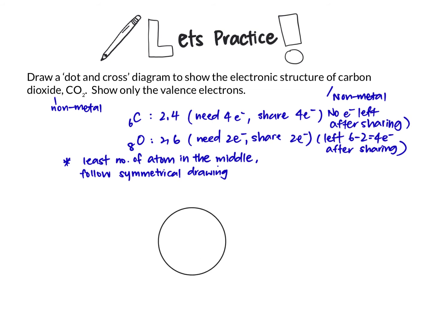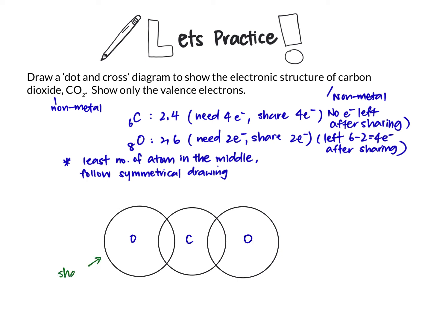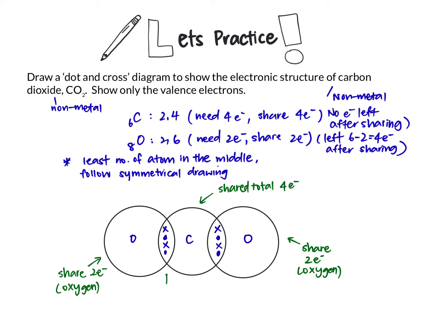So I will draw 3 similar sizes because carbon and oxygen have 2 electron shells, so they have the same size. Oxygen will share 2 electrons, so we will share 2 electrons with carbon. Same for the other atom of oxygen, share 2 pairs of electrons. Now these are for the oxygen atom. After you have drawn these in, if you check C, which is carbon, there is a total of 4 pairs of electrons, 2 on each side.